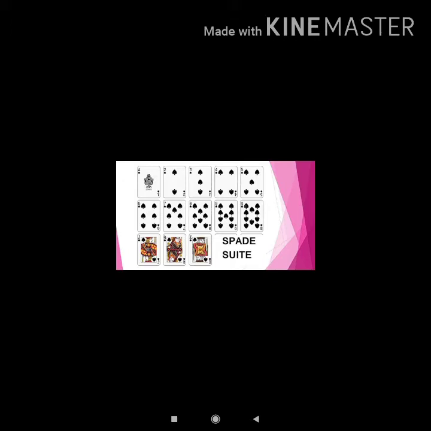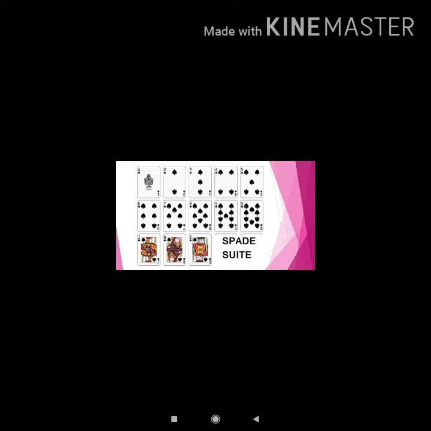In each suit there is one ace and the next 9 cards are numbered from 2 to 10. As you can see 2, 3, 4, 5, 6, 7, 8, 9 and 10. So how many number cards are there in each suit? There are 9 number cards in each suit.